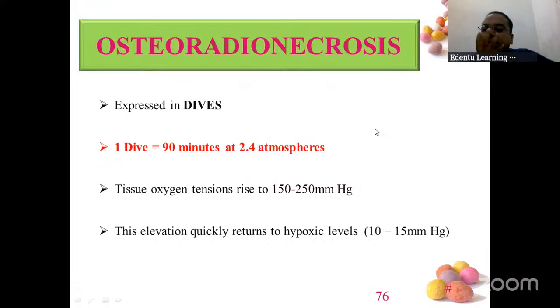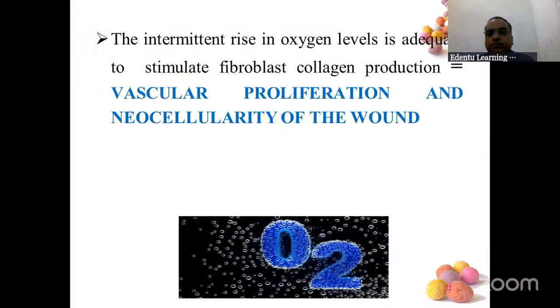So when the patient is taking 100% oxygen, what happens? A tsunami of oxygen goes inside. The tissue oxygen tension, which was 10 to 15 initially, it just shoots up to 150 to 250 mm of Hg. Where is 10 to 15 and where is 150 to 250? A drastic exponential rise of influx of oxygen takes place. So this oxygen shoots up and again it comes down. Then oxygen shoots up and then again it comes down. So this is like a tsunami of oxygen is coming up.